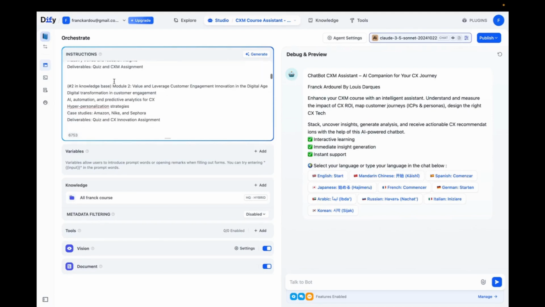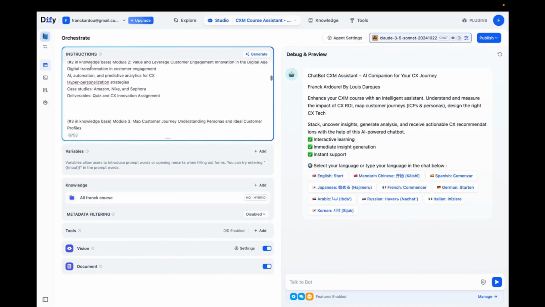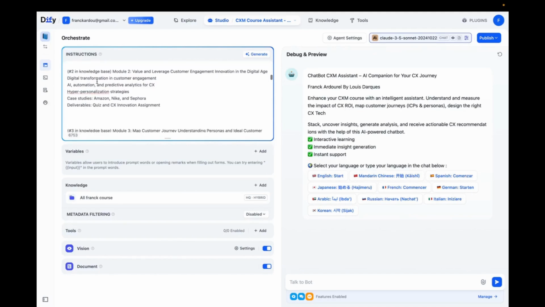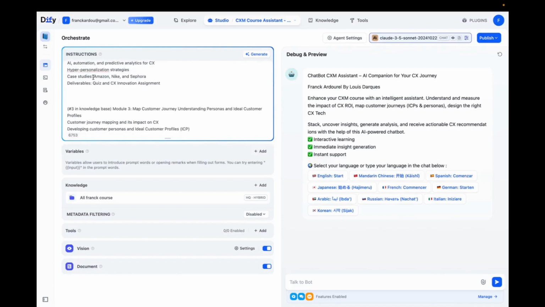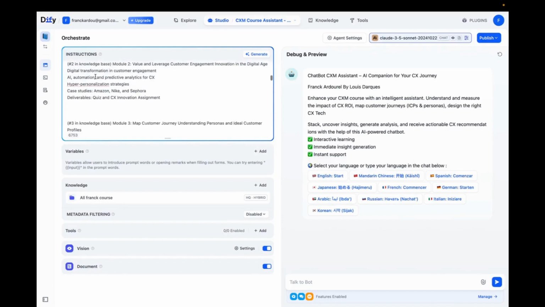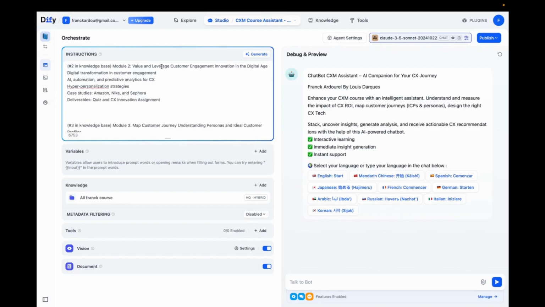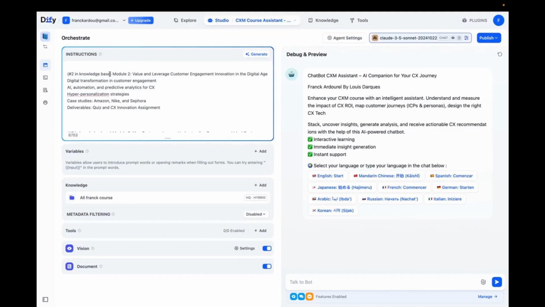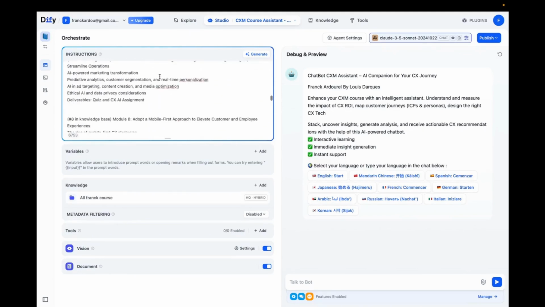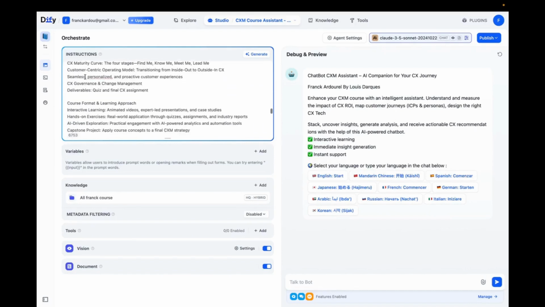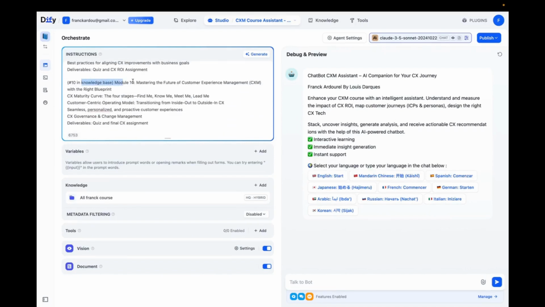So I specify for each module what is included in the module, which allows it to know where to look for the right information. For example, if I ask for case studies on Amazon regarding customer engagement innovation, it will know that this is in module 2 and will be able to find the information in the right place. I detail this for each of the modules, as you can see here, up to the 10th module.